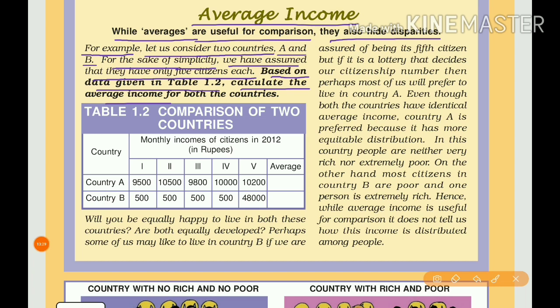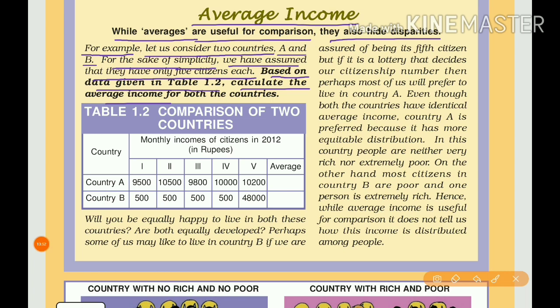So here in country A, the total income is 50,000. Divided by 5, we get an average of 10,000. Next, in country B also the total income is 50,000 and the average is 10,000. Can we consider both equally developed countries?